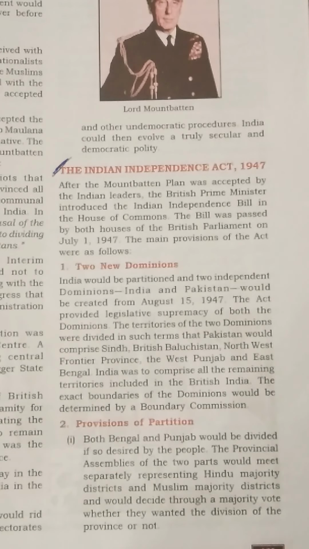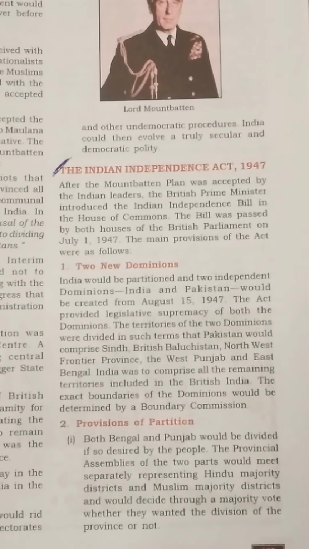Now, what were the main provisions given in this particular bill, which later was made into an act? What were the provisions given in this act? First of all, the two new dominions. I will be explaining in brief, so you can read the chapter properly for detailed explanation. The first thing was two new dominions.